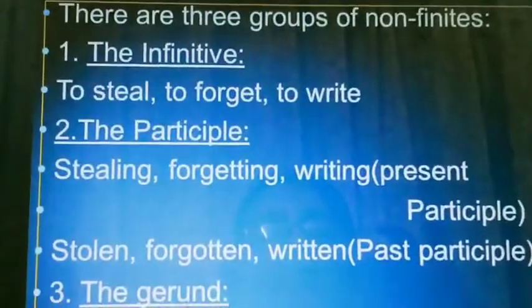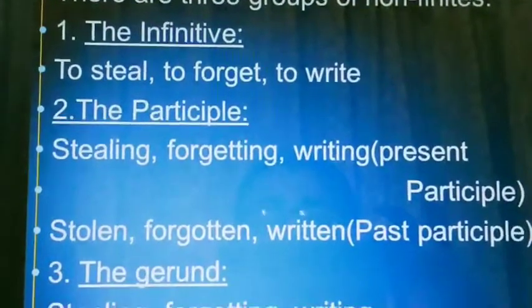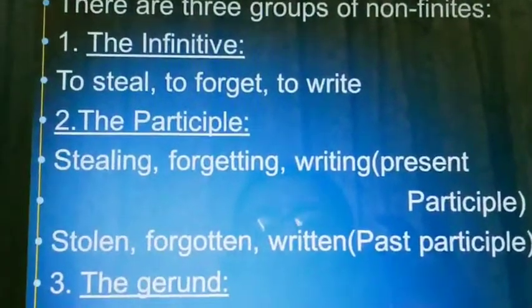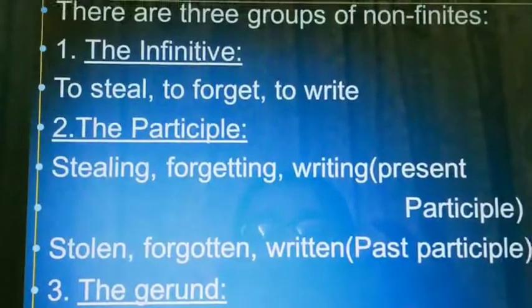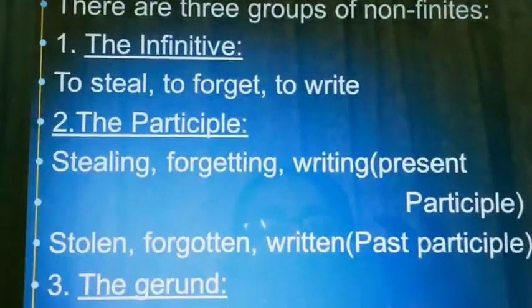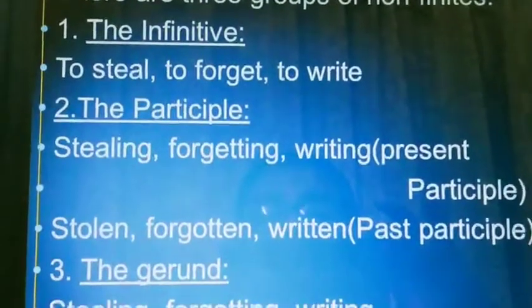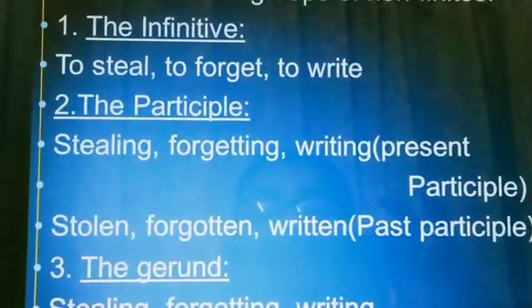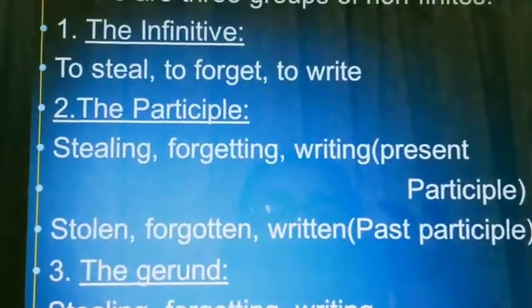There are three groups of non-finite: the infinitive, the participle, the gerund. So, what is the infinitive? Infinitive means to after first form of the verb: to steal, to forget, to write. And next is the participle, the present participle form of the verb. That means stealing, forgetting, writing.